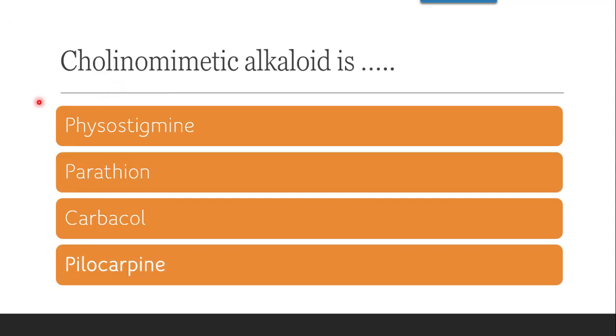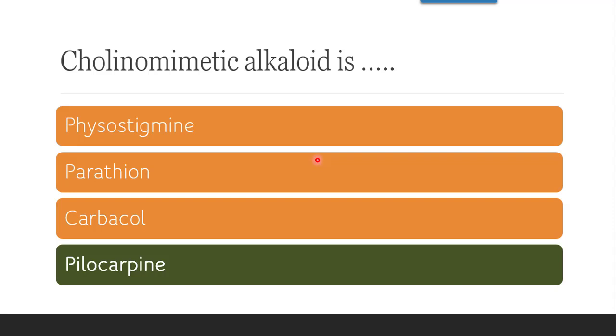Next question: cholinomimetic alkaloid is, whether it's physostigmine, parathion, carbachol or pilocarpine. Now the cholinomimetic alkaloid class includes examples such as arecoline, muscarine, pilocarpine. So pilocarpine, the last option, is the correct answer.